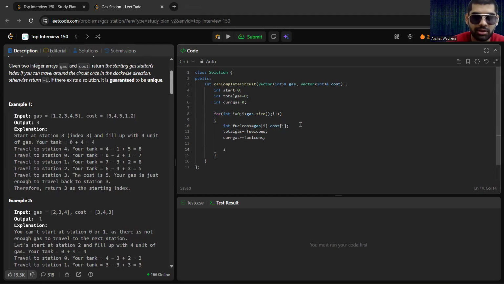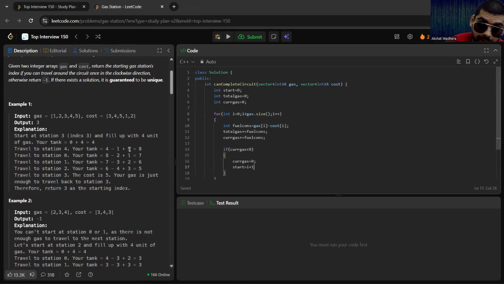If at any point current gas is less than 0, that's how we know that this starting point is not at all possible, because if our gas becomes negative, we can't move any further. So if current gas at any point is less than 0, we need to make current gas equal to 0 again, and the start index equals i plus 1.